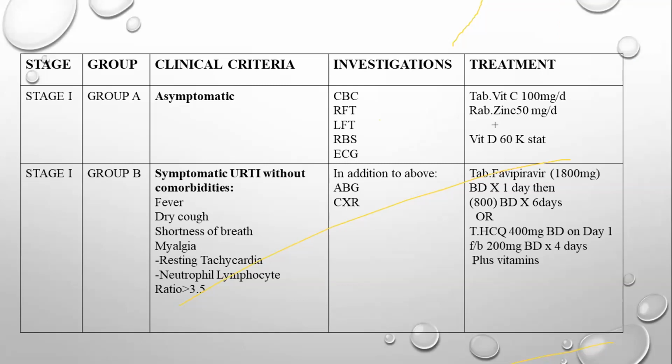So what are the symptoms? What we usually see: fever, dry cough, shortness of breath, myalgia, resting tachycardia, and the neutrophil to lymphocyte ratio is more than 3.5. These are the symptomatic patients.